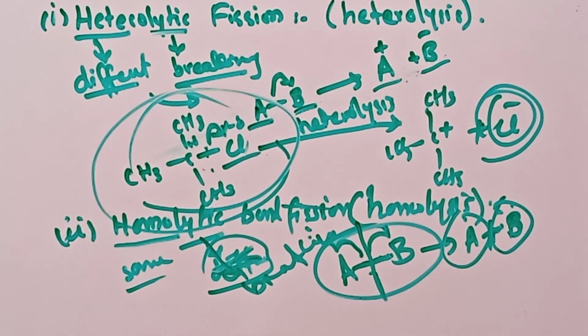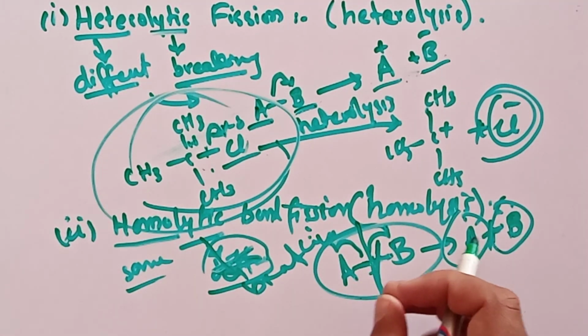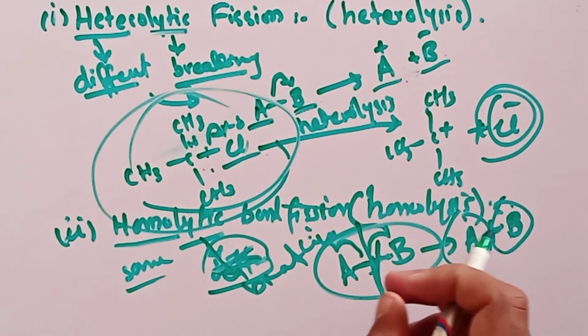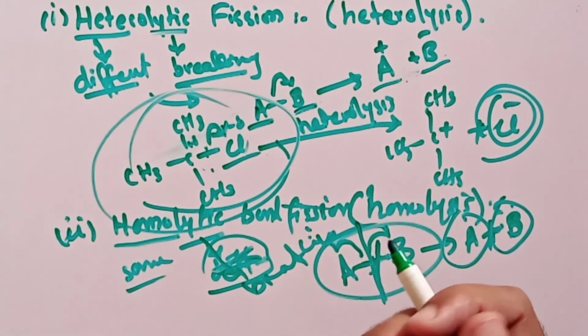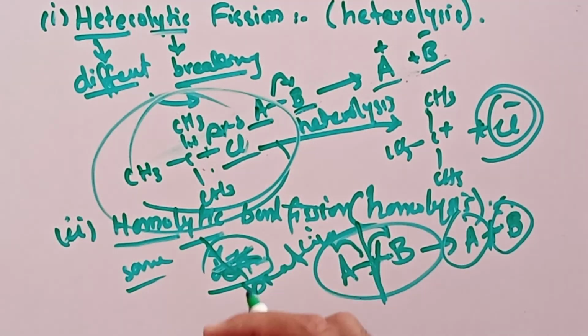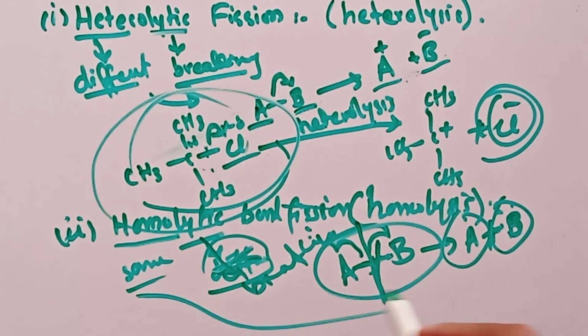How can you also define this? If a covalent bond is broken in such a way that each fragment takes only one of the bonding pair of electrons, then this breaking of the bond is called homolytic bond fission. I hope that is clear. This is called homolysis and heterolysis.